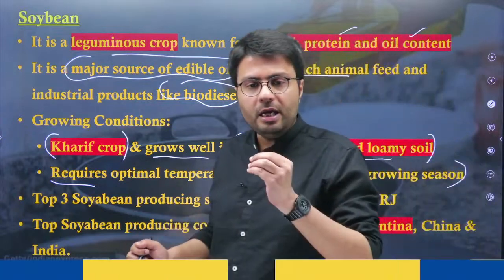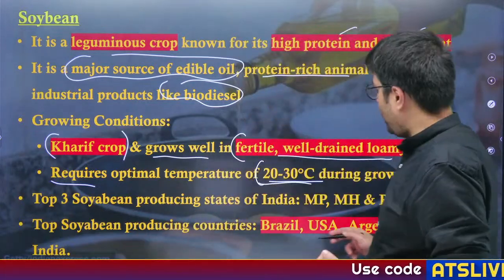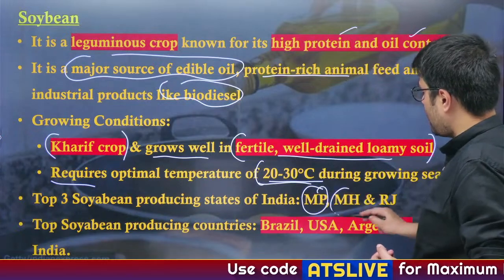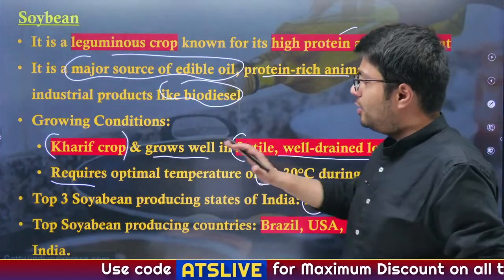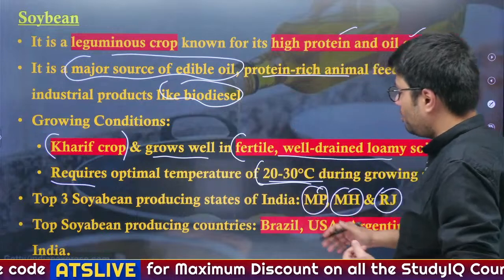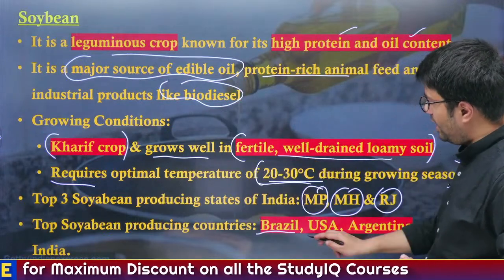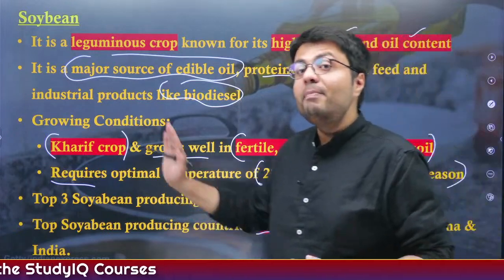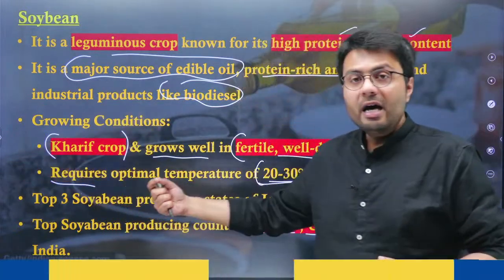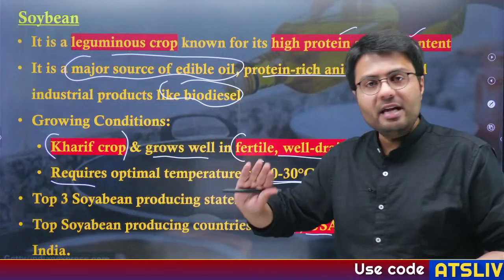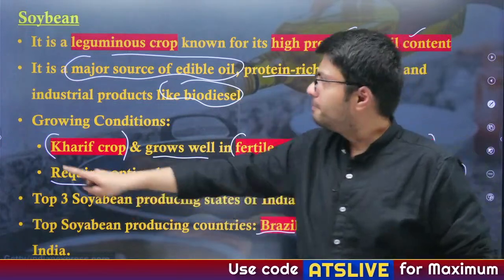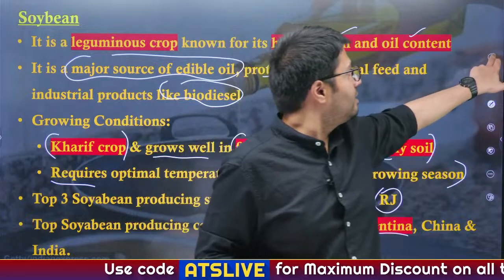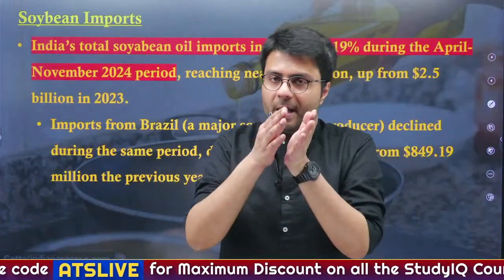Now the top 3 soybean producing states in India are Madhya Pradesh, Maharashtra and Rajasthan, whereas among the top soybean producing countries in the world, the largest producer is Brazil, followed by US, Argentina, and also India and China. These are major producers, but when it comes to first, second and third, India and China are not among them. Understood? Now let us understand how India imports soybean.